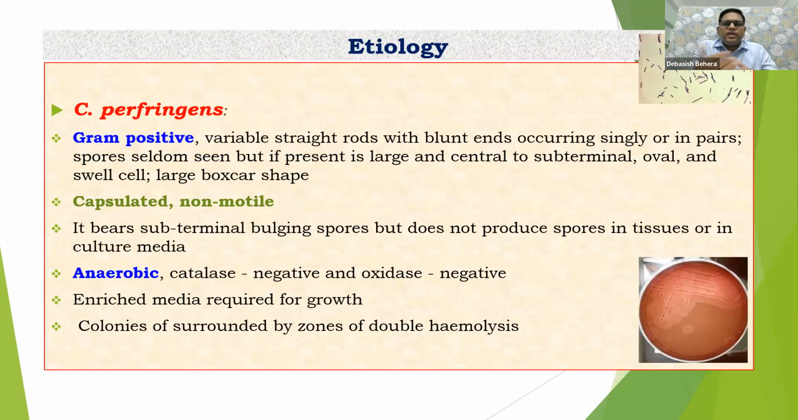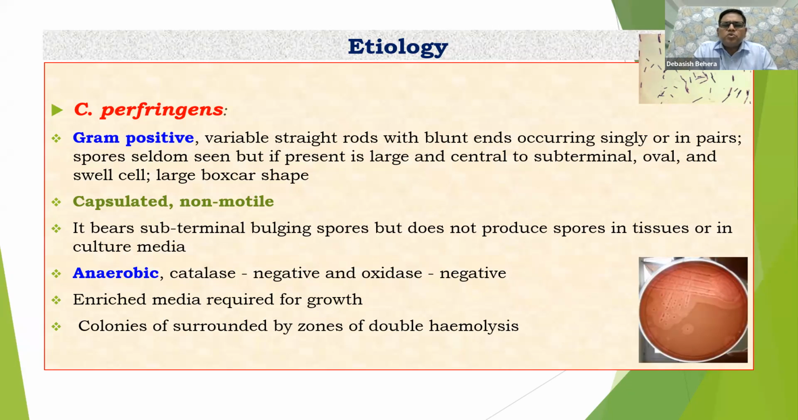As regards the etiology, again, I am repeating a few words. Gram-positive variable straight rods, and this is one thing I would like to mention here: large and boxcar shape, and sometimes it has a sub-terminal spore. Generally, we get here, and it is capsulated, non-motile, obviously. It bears sub-terminal bulging spores, as I have already discussed, anaerobic, catalase negative, and oxidase negative. It is a brief idea about the etiology of this particular organism.